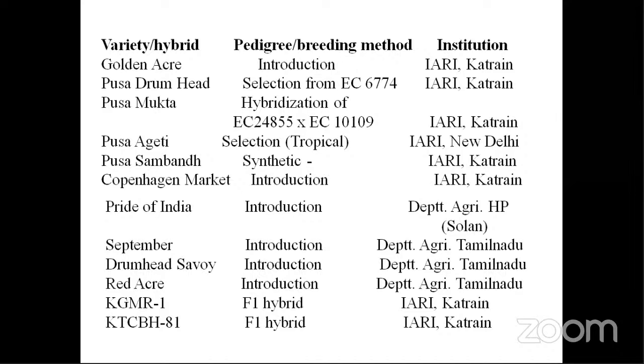After coming to India, they will be growing them, they will be going for selection, they will be going for multiple locational trials, and then they will be releasing it. So next is Red Acre, which is a red cabbage variety. So it is also an introduction. And KGMR1, which I have already discussed in the first slide, that is an F1 hybrid. And KTCBH81 is also, so they will have their own full forms for the acronyms.